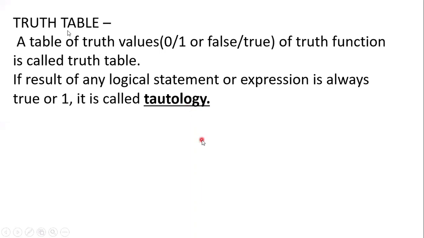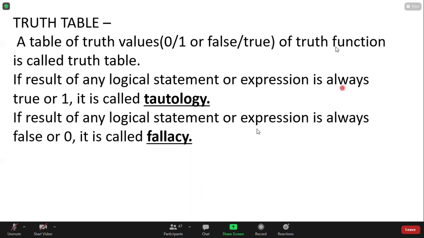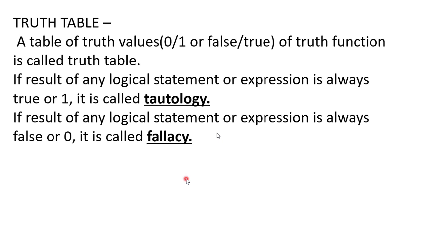...called the tautology. And what is fallacy? If the result of any logical statement or expression is always false or zero, it is a fallacy. So what we have learned till now: we have learned what Boolean algebra is. Boolean algebra deals with the set of values zeros and ones. George Boole developed it, and it is also called switching algebra.